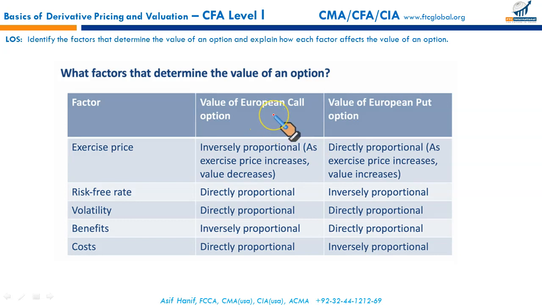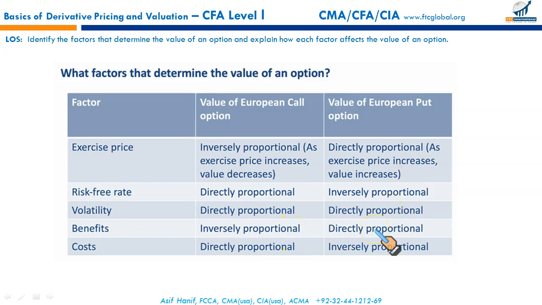So if you hold a call option and not the asset, the benefits that are receivable from the asset, you are just losing them. So if there is an increase in benefits, the value of the call option will fall, so they are inversely proportional. And of course, for a put option, they are directly related; think about it and you will know.